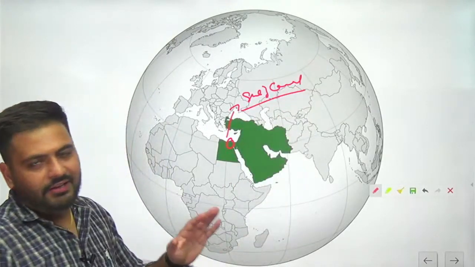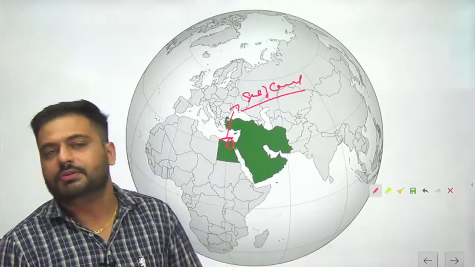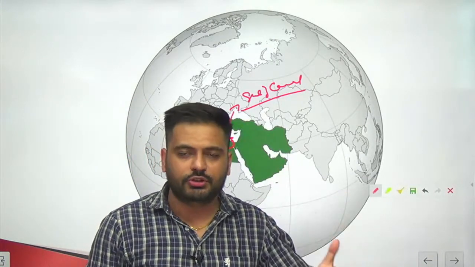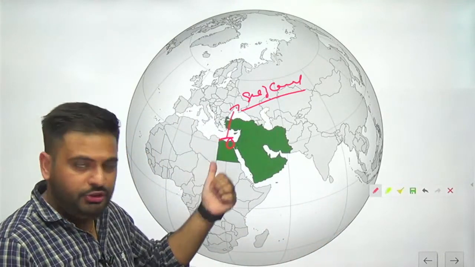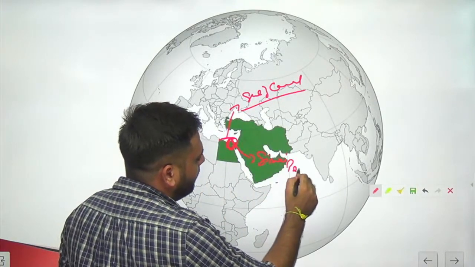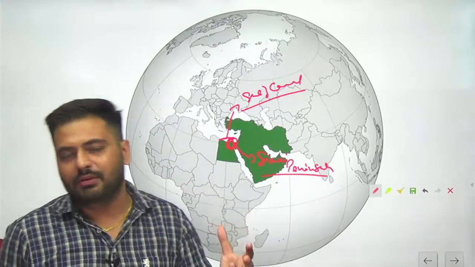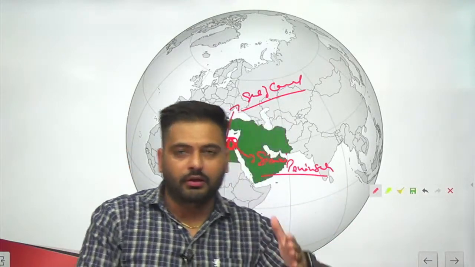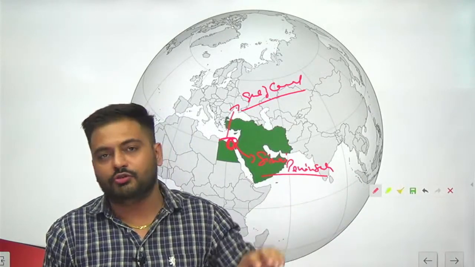When the Egyptians saw that the Israelis were supporting the British and French, they blocked the trade of the Israelis, right? In counter of that, with the help of the Israelis, the British and French attacked Egypt and they occupied the Sinai Peninsula. As soon as you cross the Sinai Peninsula, it is also called the Sinai Desert. As soon as they captured the Sinai Peninsula, the very next, the western part of the Sinai Peninsula, is the Suez Canal.